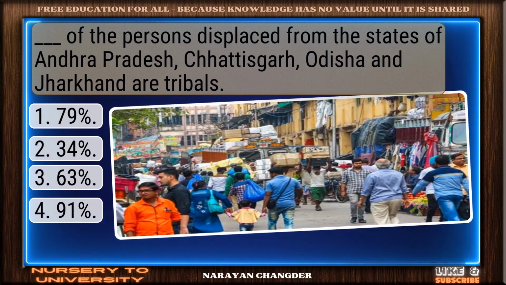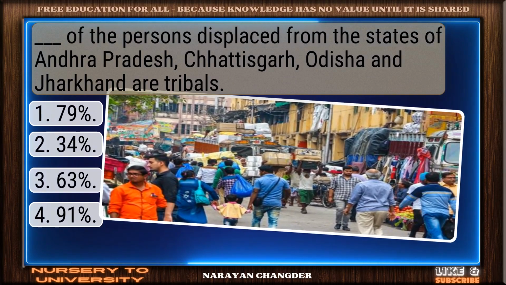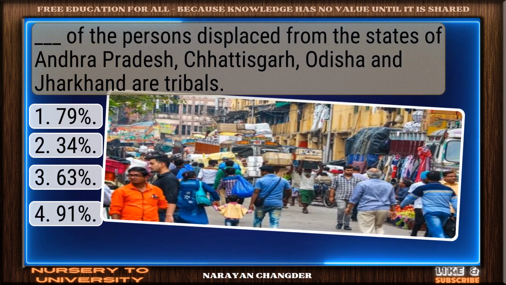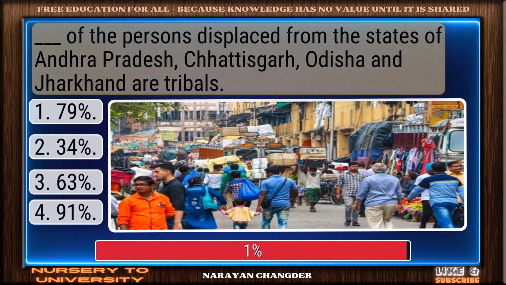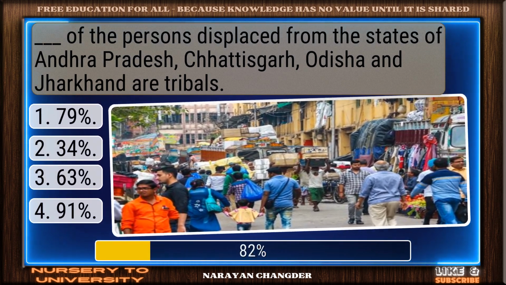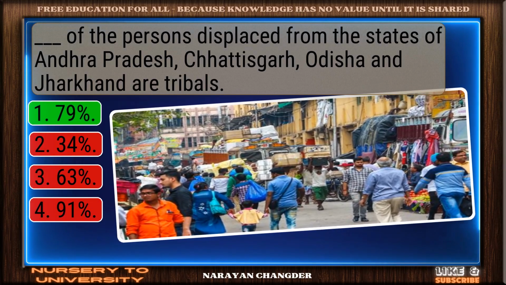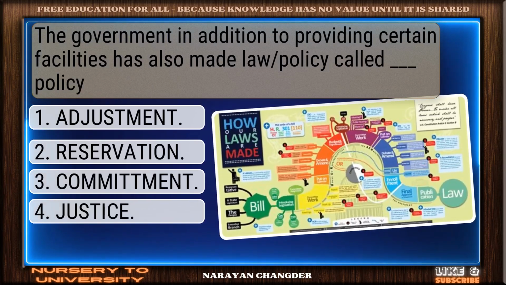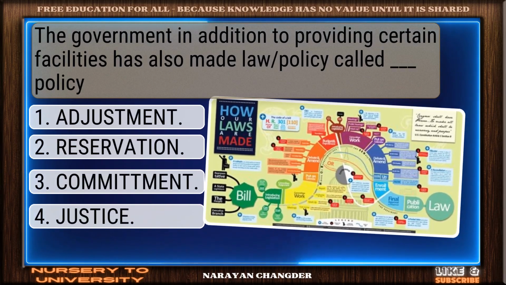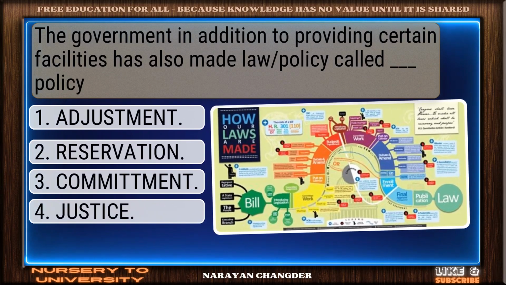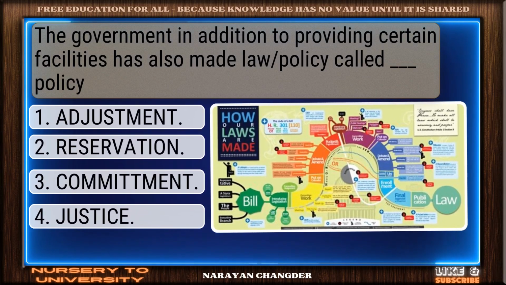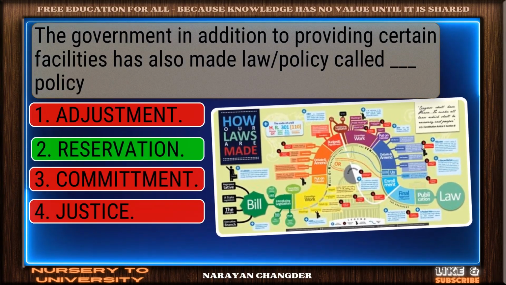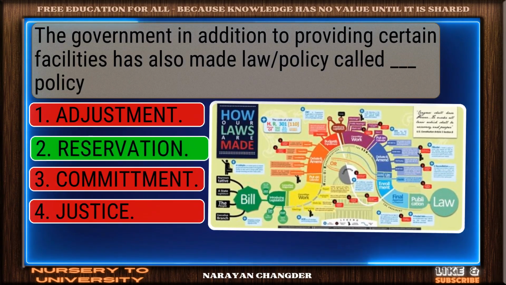Question number 14. Dash of the persons displaced from the states of Andhra Pradesh, Chhattisgarh, Odisha, and Jharkhand are tribals. Excellent choice. 79% is the right answer. Question number 15. The government, in addition to providing certain facilities, has also made a law policy called dash policy. Valid point. Reservation is true.